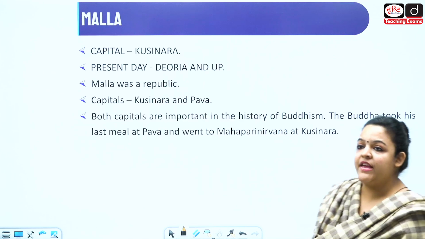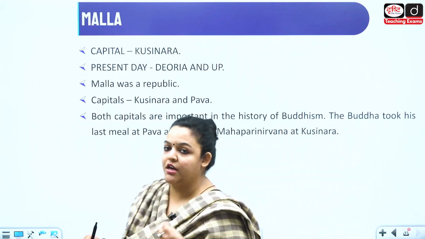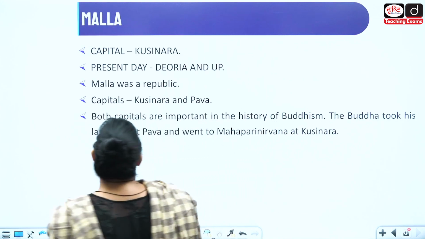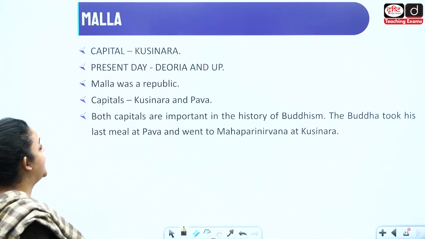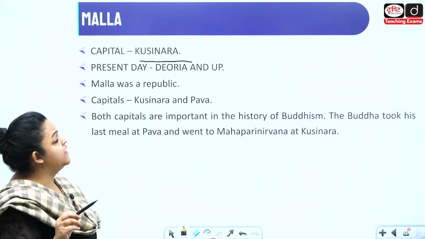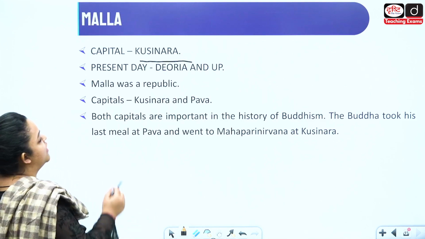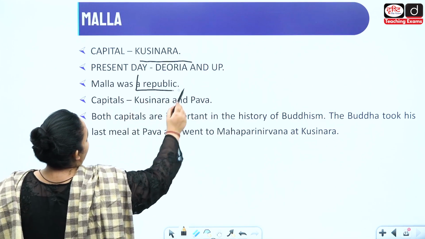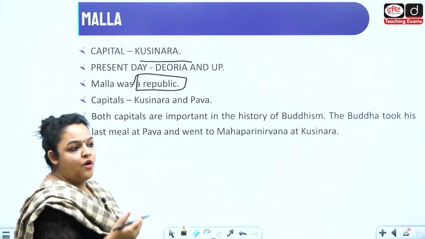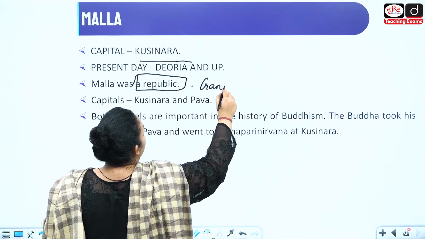Okay. Then we have the last Mahajanpad, the 16th Mahajanpad, and that is your Malla. So, the capital is Kusinara. Present day it is in where? It is in Deoria, Uttar Pradesh. Fine. Now, Malla was a republic. Okay. Again, it has what? It has a Gan or Sangh kind of governance.